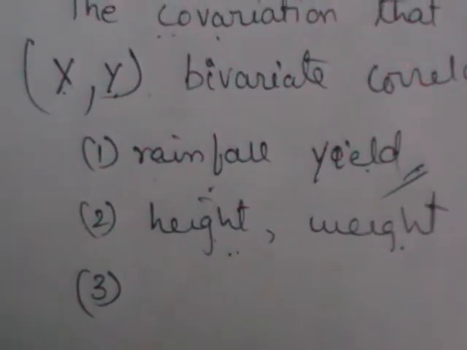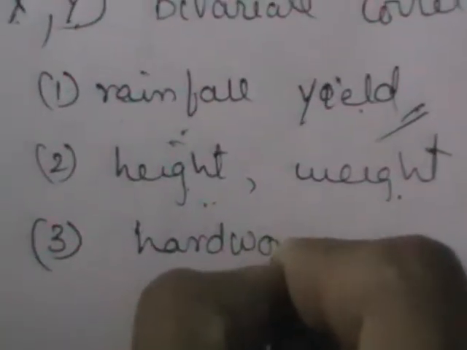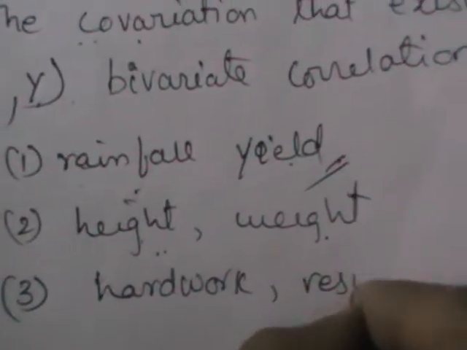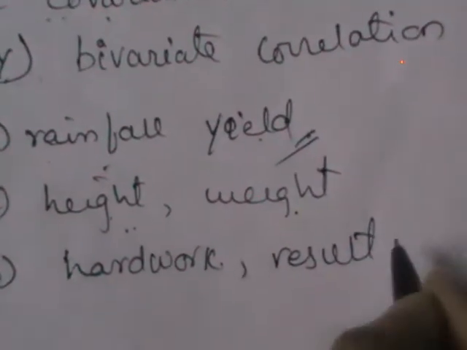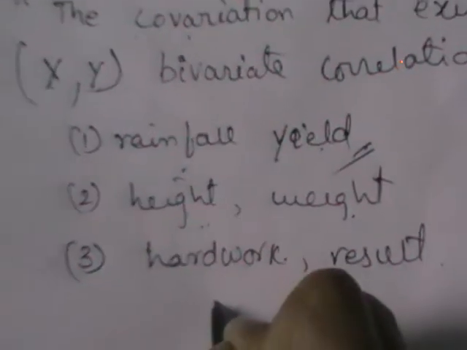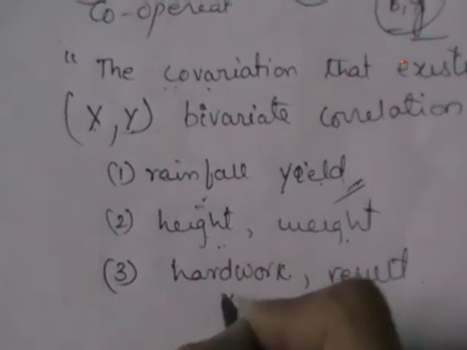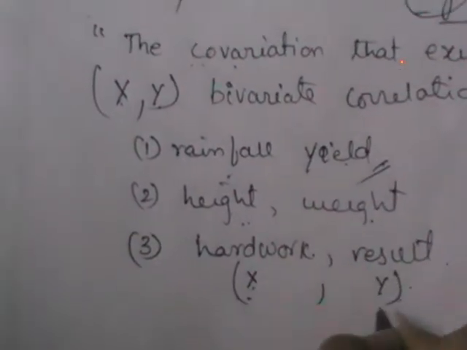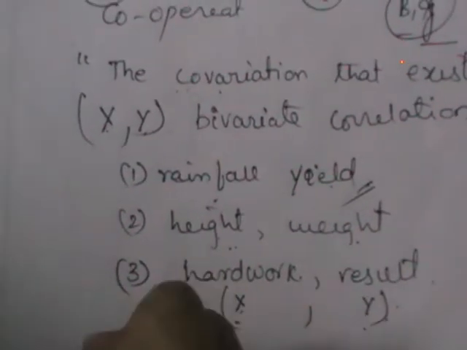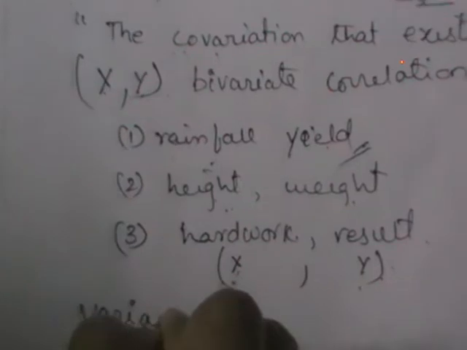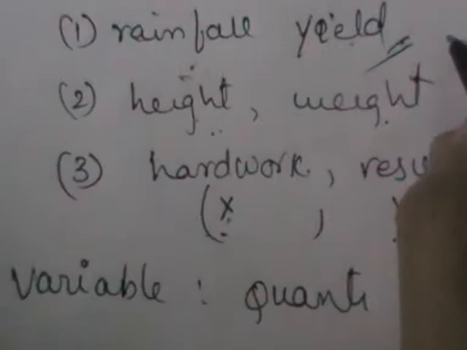Similarly, the best example which you can understand: the more hard work you do, the better results you are going to see. Whenever you put in hard work, the results are going to be good. Average hard work means you are going to get an average result. This is not the correct one, since it comes under qualitative. What do you mean by variables? Variables are nothing but what can be quantitatively measured.